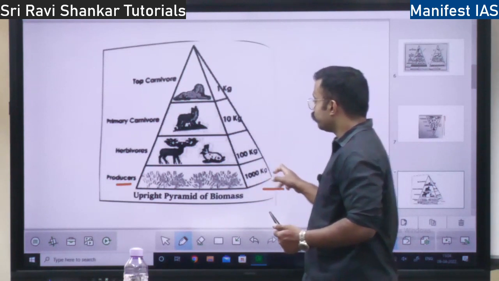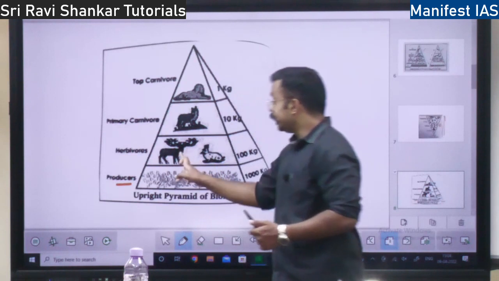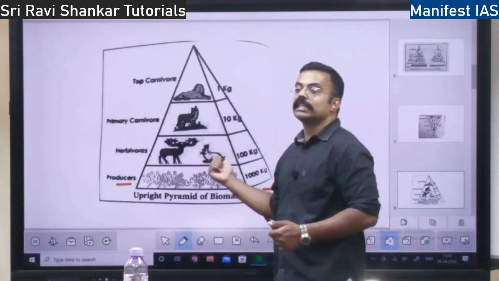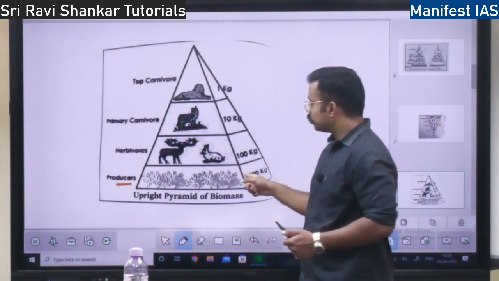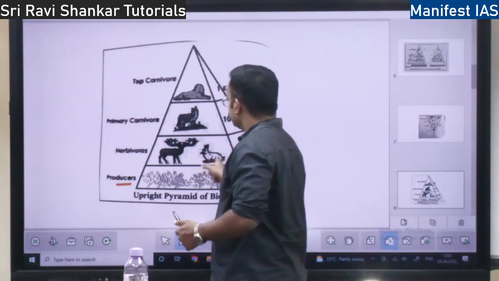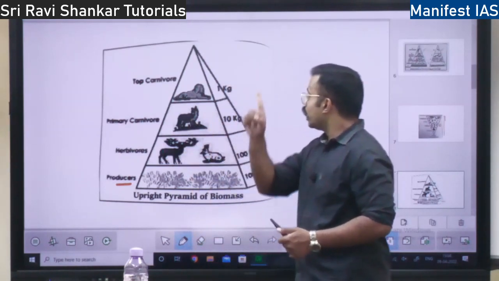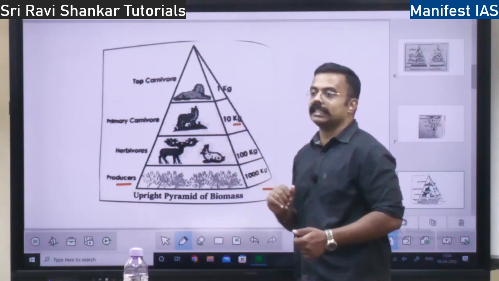This 1000 kg of grass is eaten by deer and rabbit. The weight of deer and rabbit is just 100 kg. It will eat 1000 kg. Right? Then this 100 kg of deer and rabbit is eaten by one wolf. That wolf weighs, let's say, 10 kg.